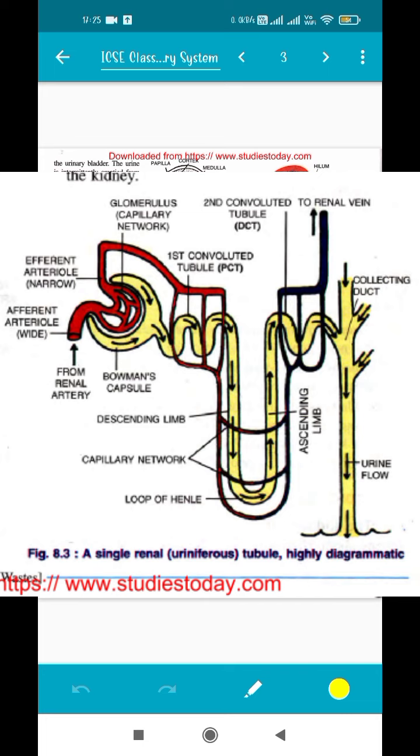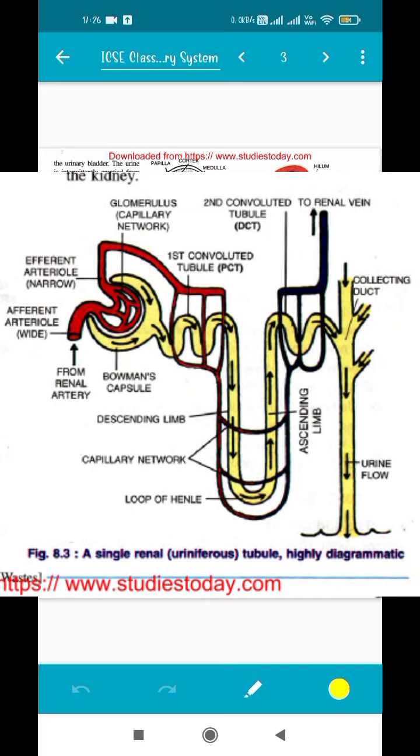So from where does it come? It comes from the renal artery. Like I told you, the artery contains nitrogenous waste blood, so obviously the blood in the artery requires purification. So the renal artery will form this structure. The renal artery moves into the Bowman's capsule where it breaks up into capillaries called the glomerulus, and then after ultrafiltration, which is the process we will learn, it will again form another artery.